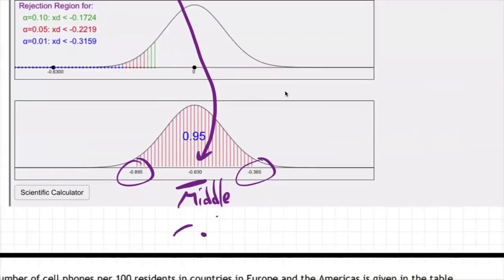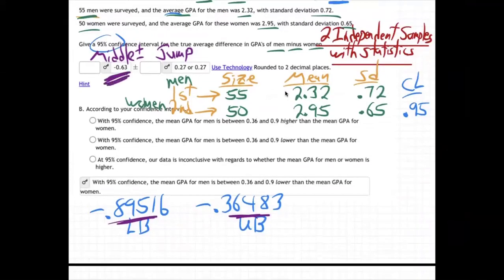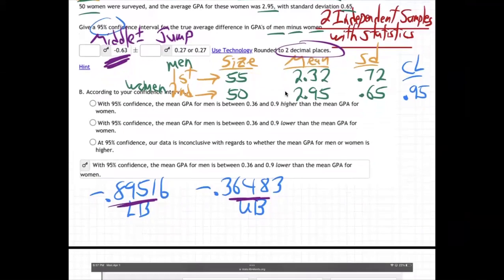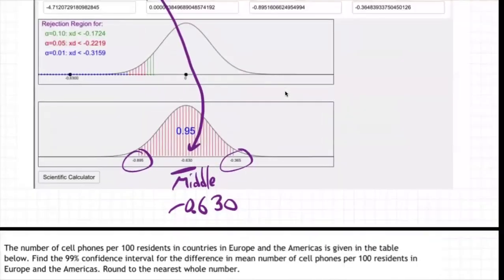Negative 0.63. You can put a 0 in front if you want. Negative 0.630. That's the middle number. It just wants two decimals, so yeah, that's good. And then you have to find the jump. How do we do the jump? I don't know if you remember, the jump is how far from this middle back or forward.